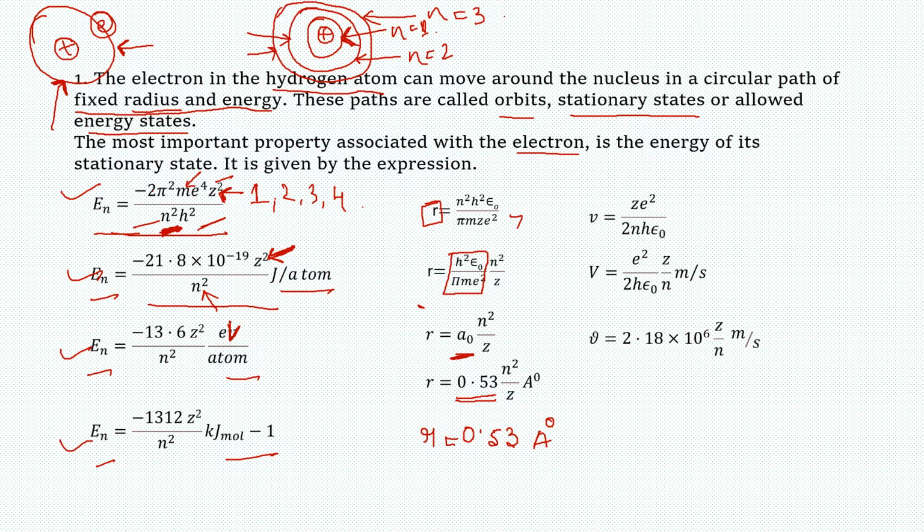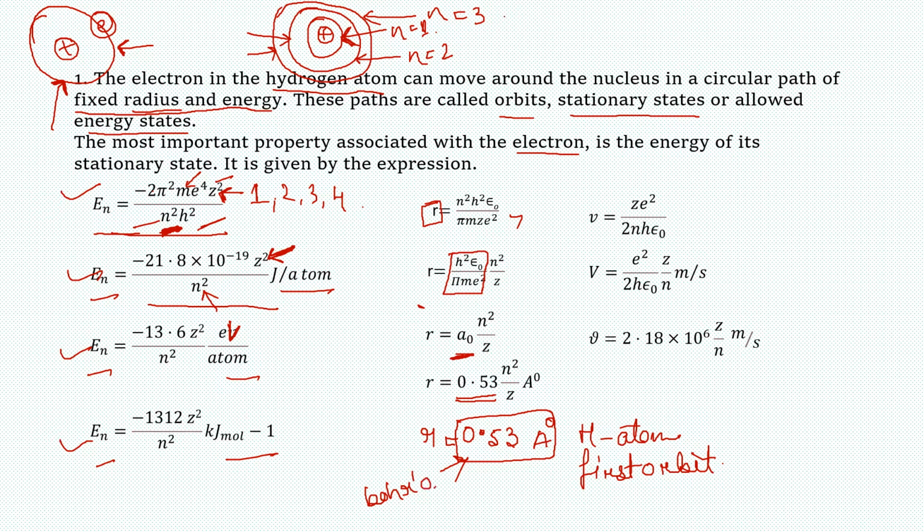The value for the radius is 0.53 angstrom, and this is for what? For the hydrogen atom and the first orbit. Hydrogen atom, first orbit. This value R equals 0.53 angstrom is known as Bohr's orbit. This is also called Bohr's orbit.